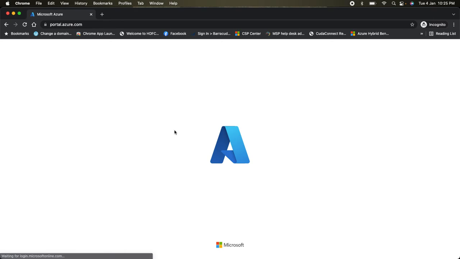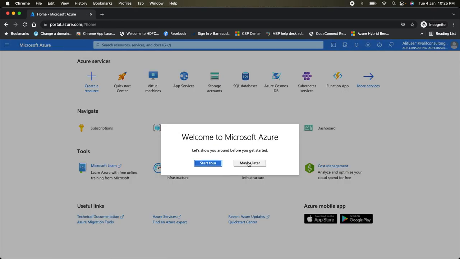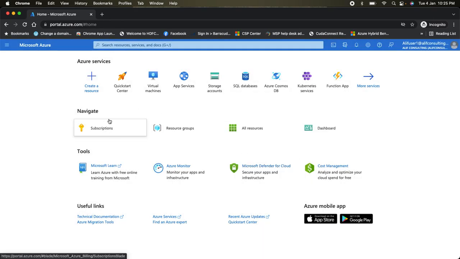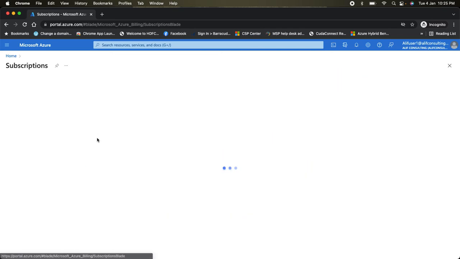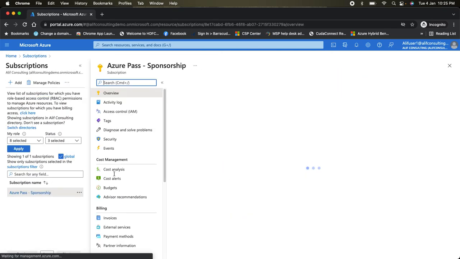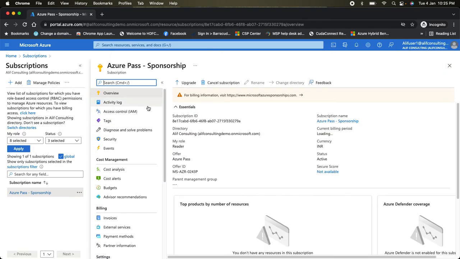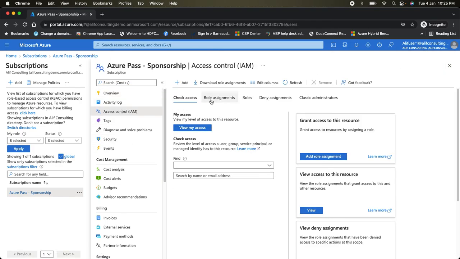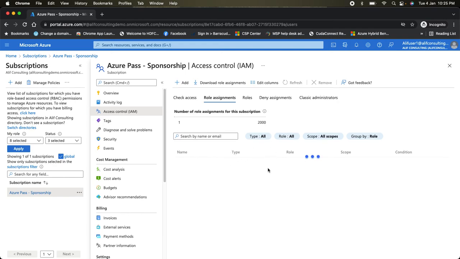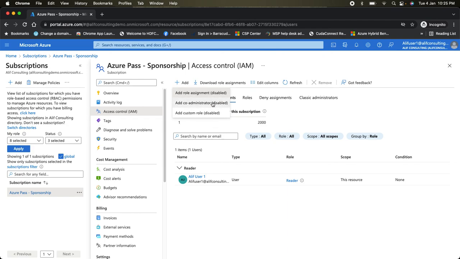Okay, I am logged in to the Active Directory with the subscription on which I have permission. If I go to the subscription, I can see myself as a reader under access control. If I try to add any new user, you see it's disabled, because I don't have any modification permission, so I can't modify anything within the subscription.